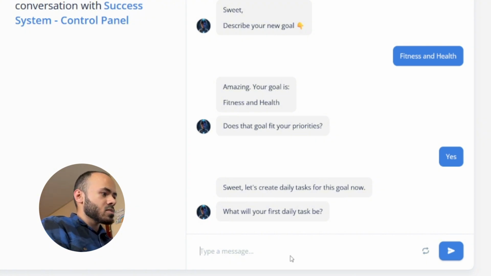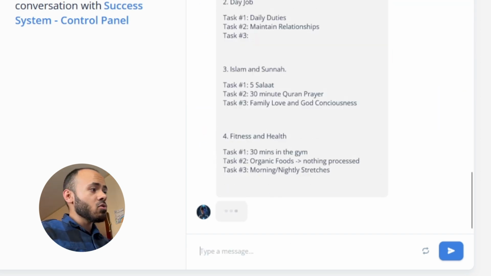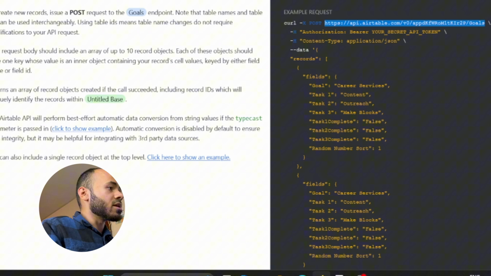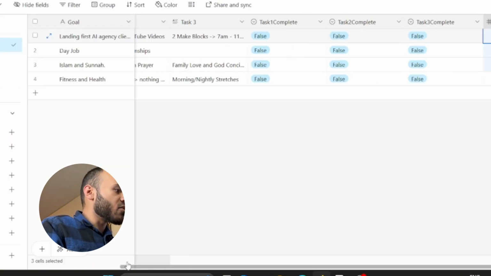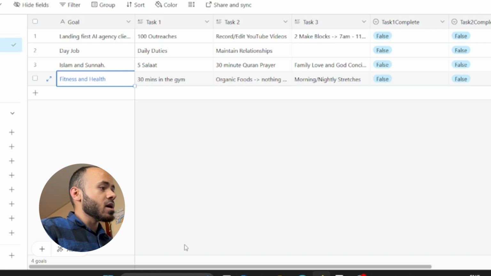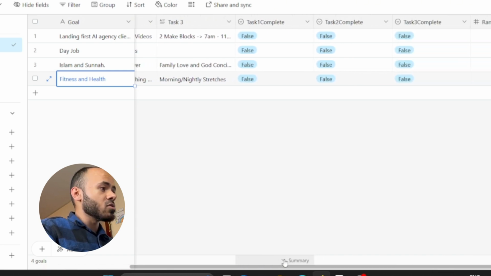30 minutes in the gym. So now this has been successfully added into our database. Now let's check out our Airtable. Over here on our Airtable, you can see that those are our first 3 original goals, and the added goal, which is fitness and health. And then we have our tasks and whether they are complete or not.